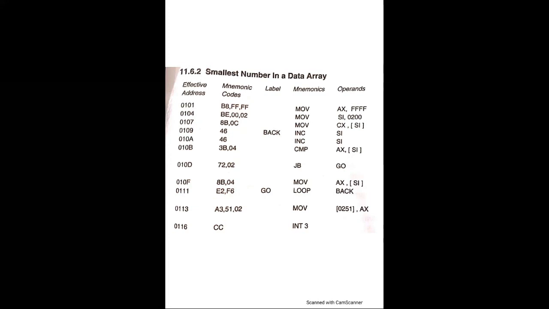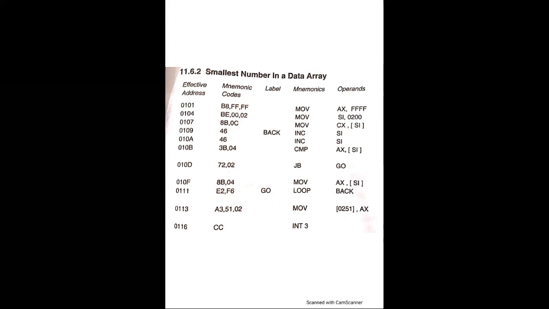Now the address 010D, mnemonic code 72 02, mnemonic JB go. Jump if number in AX is smaller, that is CF is equal to 1. Address 010F, mnemonic code 8B 04, mnemonic MOV AX, [SI], save next smaller.